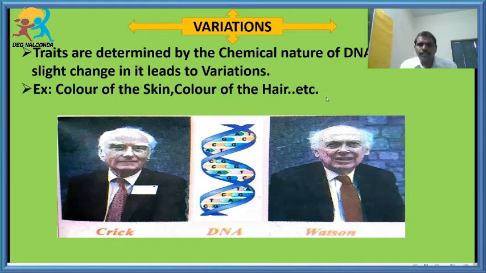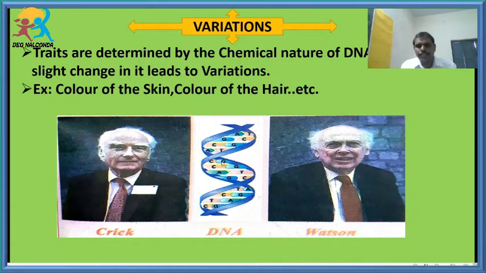Students, if there is any change in the structure of this DNA, it may lead to changes. These changes we call variations. In the first session I explained, students, that variations means differences in the offspring from the parents. How do these variations occur? Because of changes in the chemical nature of the DNA.